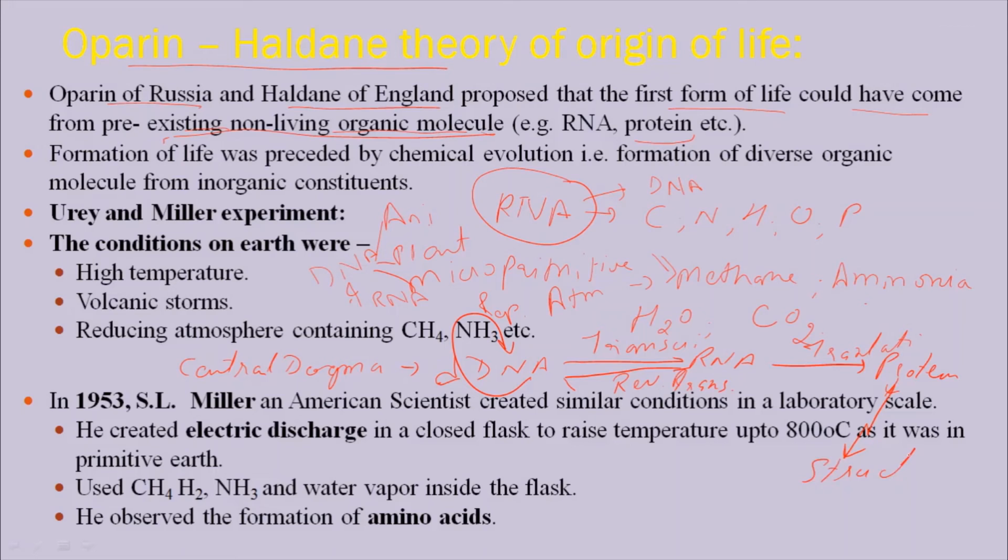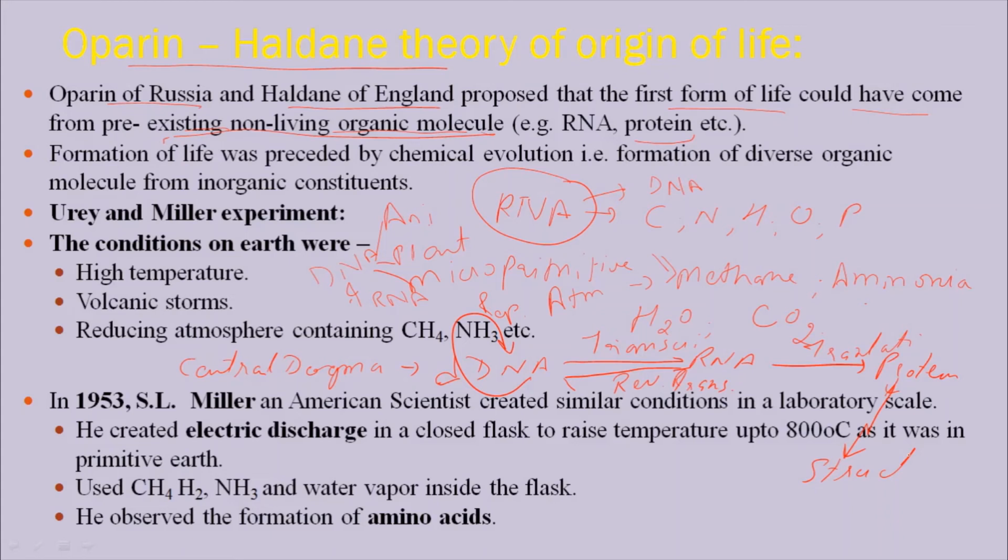Oparin and Haldane explained that the first molecule which was formed was a non-living one, that is RNA. From RNA, due to reverse transcription, DNA is formed. Then again from DNA, replication takes place, which gives rise to more DNA, and then this DNA through transcription forms RNA, and from RNA through translation they produce protein.